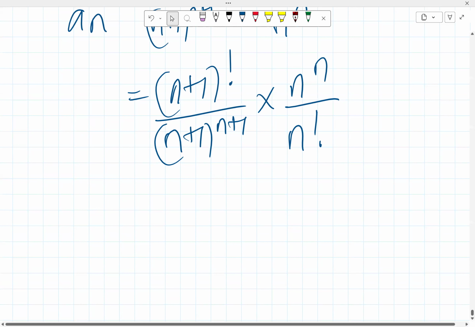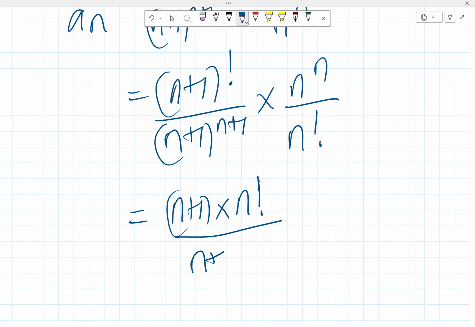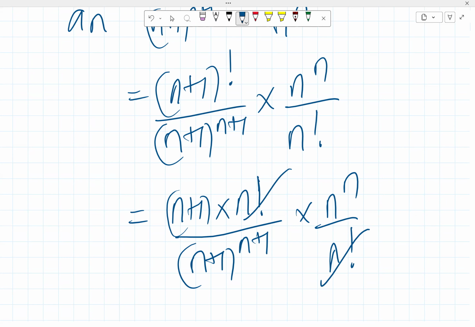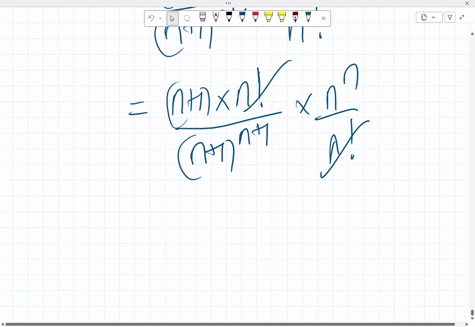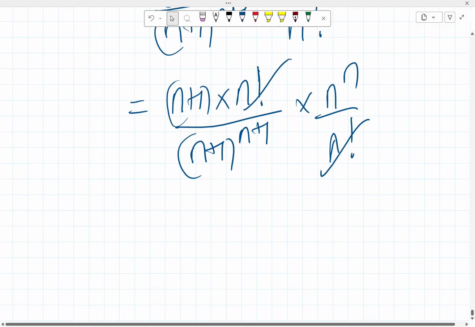If we try to tidy this up, we know that this is (n+1) times n! all over (n+1)^(n+1) times n^n all over n!. This cancels this, so that we then have n+1 has some bearing with this.